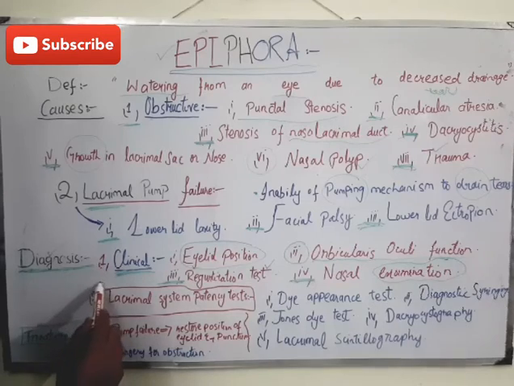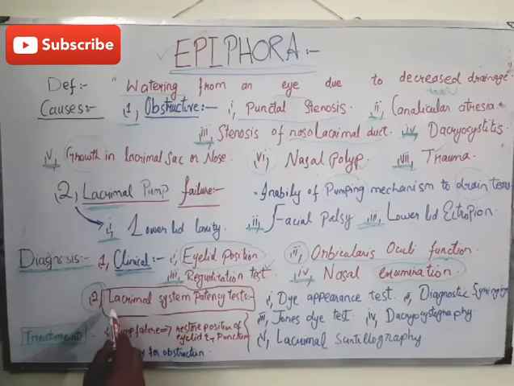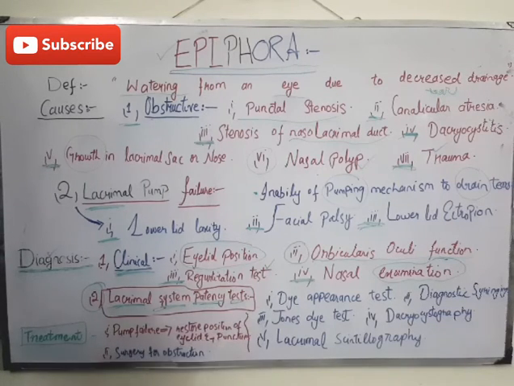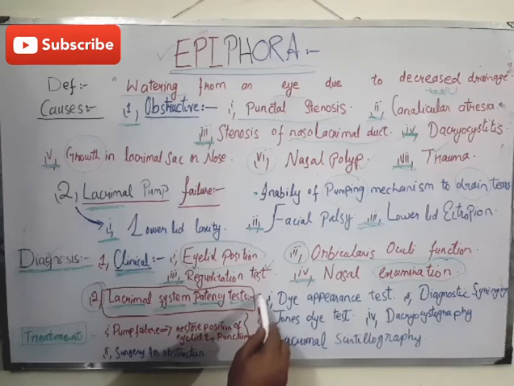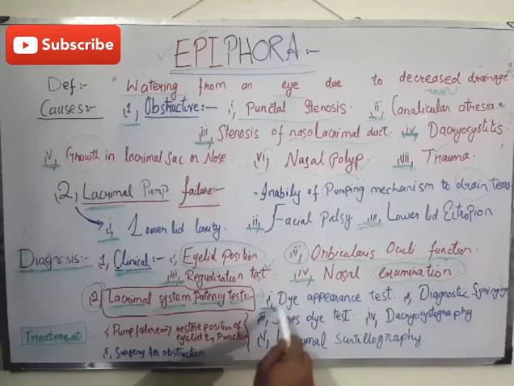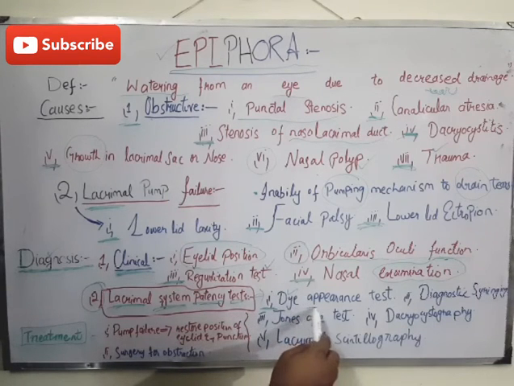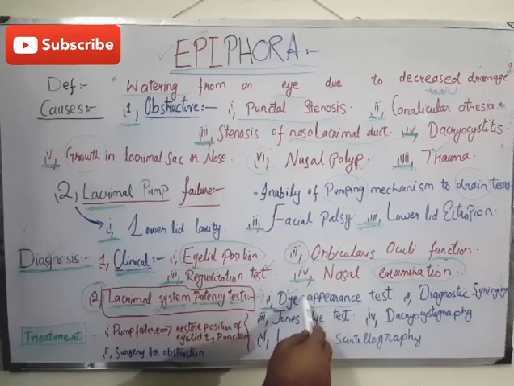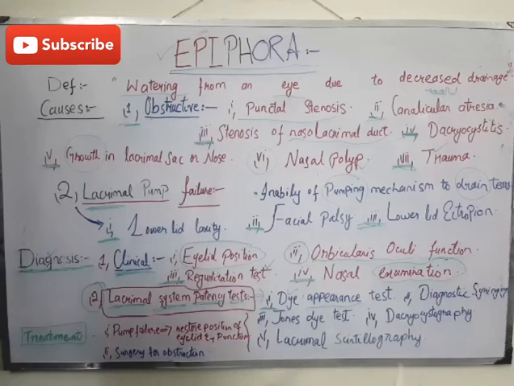Second way of diagnosis is the lacrimal system patency tests. The lacrimal system patency tests are, first one is the dye disappearance test. In this test, a drop of fluorescent dye is instilled in the eye. The disappearance of dye from the tear film after 5 minutes is observed. Retention of dye in the marginal tear strip is diagnostic of obstruction. This is the dye disappearance test.